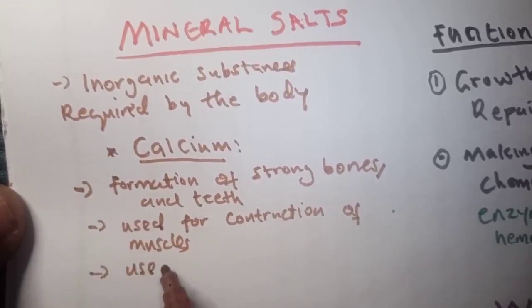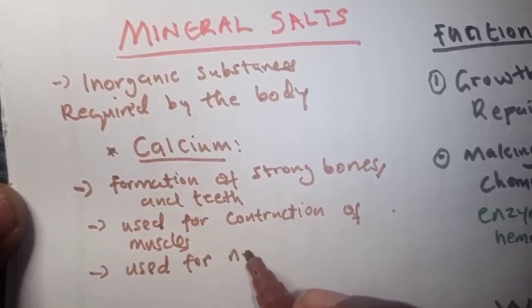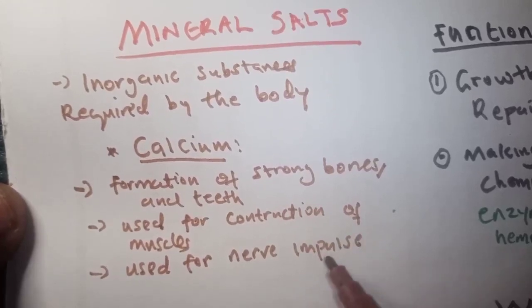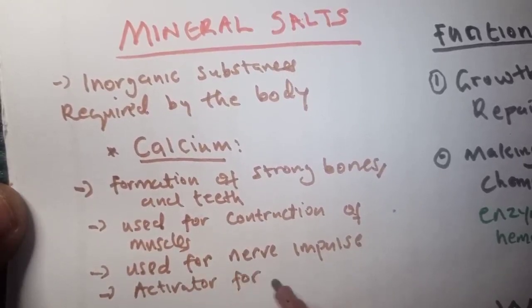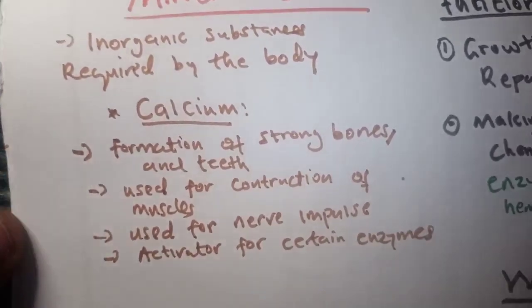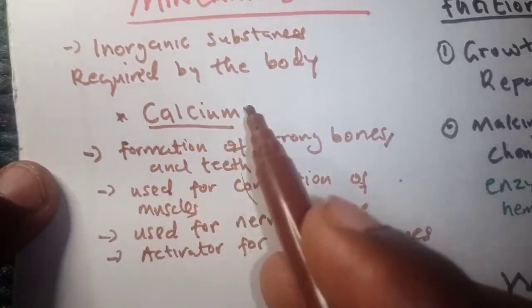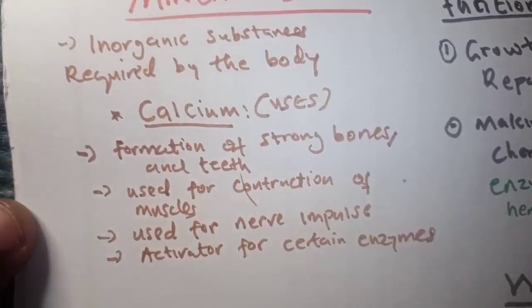Also used for conduction of nerve impulses. Sometimes it is used as an activator for certain enzymes. So we've looked at the uses, these are the calcium uses. Now, where do we get calcium?